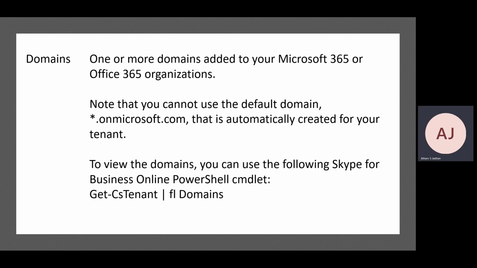Domains. One or more domains should be added to your Microsoft account, because with direct routing you cannot use onmicrosoft.com. Whenever you purchase a tenant with Microsoft 365, a subscription with Office 365, you get a default domain like onmicrosoft.com with the name which you give at the time of subscription. That domain will not work with Teams Direct Routing. You have to add a domain which is certified and whose DNS has been published over the internet. That domain can be added in Office 365 and used for direct routing.